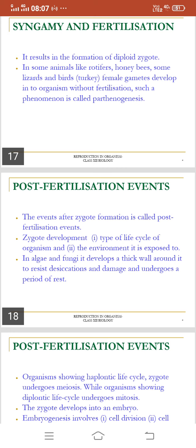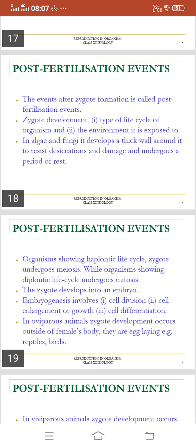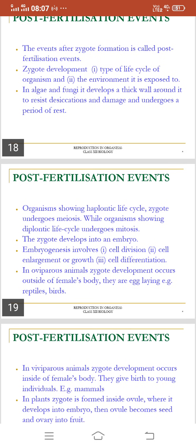In algae and fungi, it develops a thick wall around it to resist desiccation and damage and undergoes a period of rest. In organisms showing haplontic life cycle, zygote undergoes meiosis, while in organisms showing diplontic life cycle, zygote undergoes mitosis.